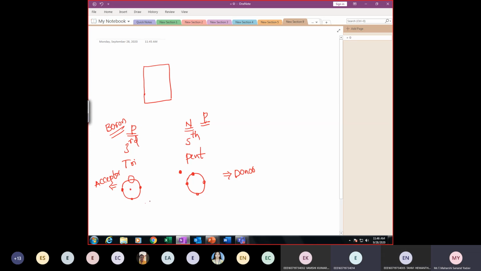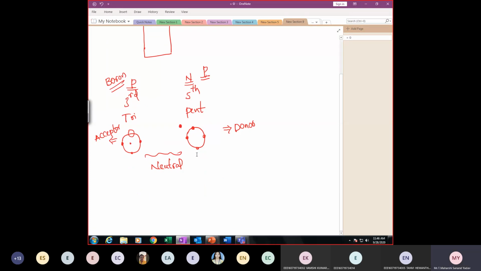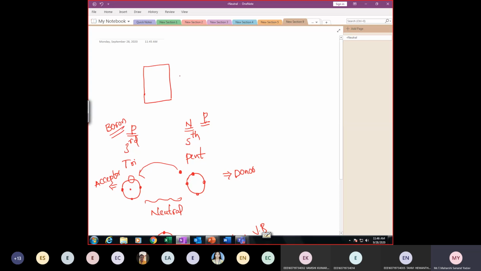Now because of neutrality, for them to become neutral, this electron goes and occupies this vacant space, so that this is in a neutral state now. 1, 2, 3 and 4. 4 electrons are present in the outermost shell. Why? Because a fourth group element should contain only 4 valence electrons in the valence shell or valence band. So now these are present within this depletion region, which contains multiple such atoms, which are immobile. Clear till here at least?